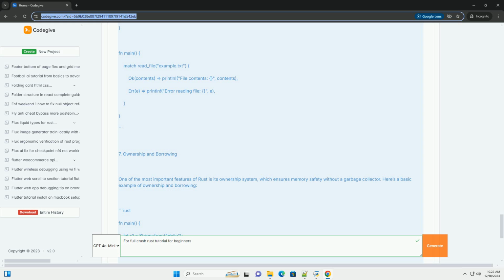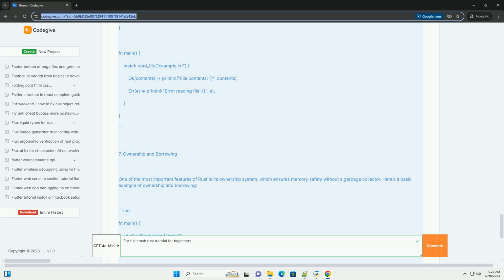file.read_to_string(&mut contents)?; Ok(contents). fn main() { match read_file("example.txt") { Ok(contents) => println file contents, contents. Err(error) => println error reading file, error.